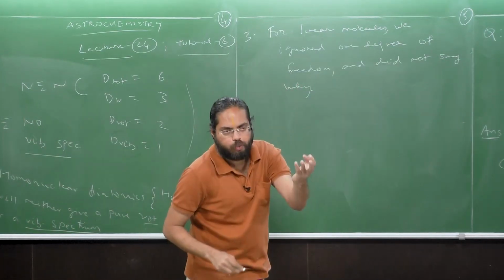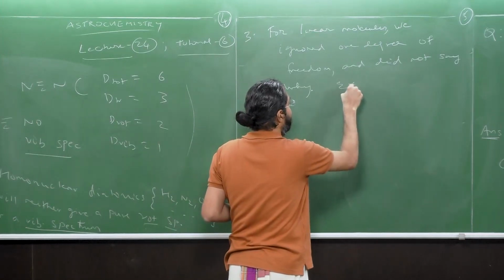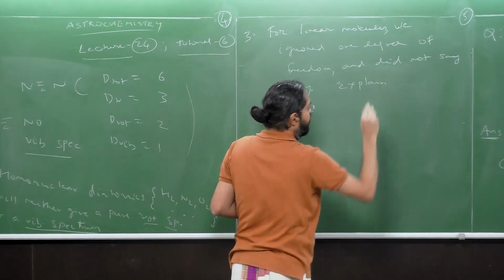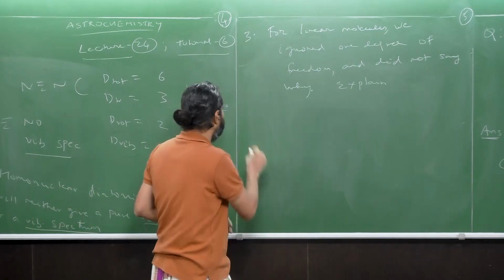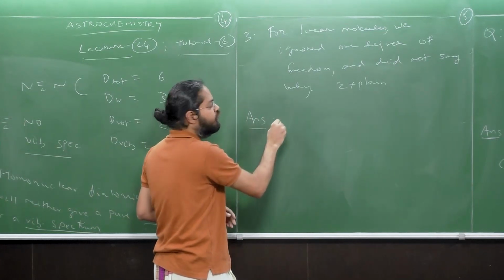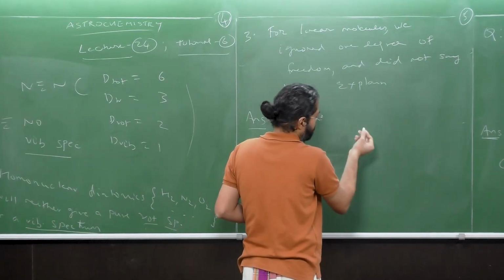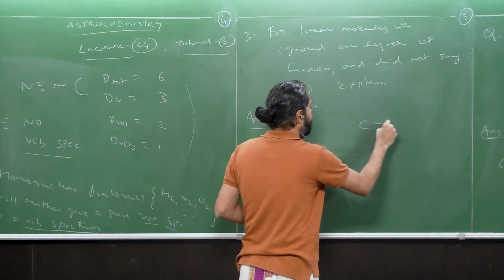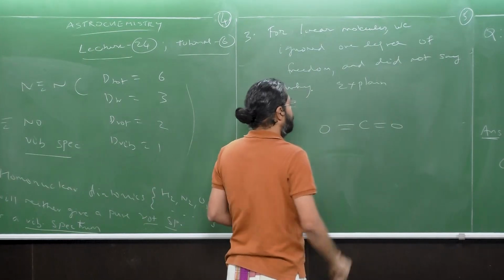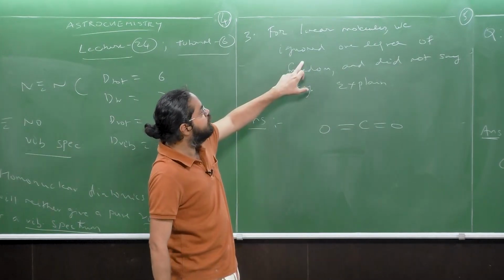At least explain now in a tutorial, okay? Explain. Well, what is the answer? So what was the degree of freedom that we ignored? Take, for example, a molecule such as carbon dioxide, CO2, right? What was the degree of freedom we ignored?